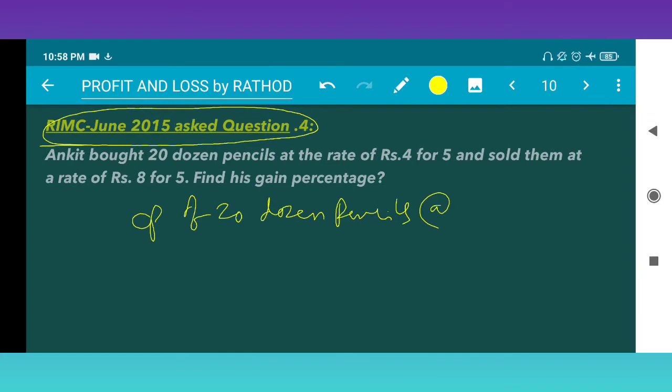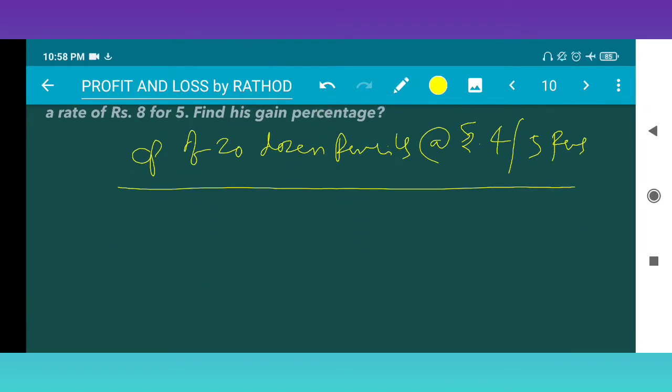At the rate of rupees 4 per 5 pencils. So from this statement we have to draw the attention here.